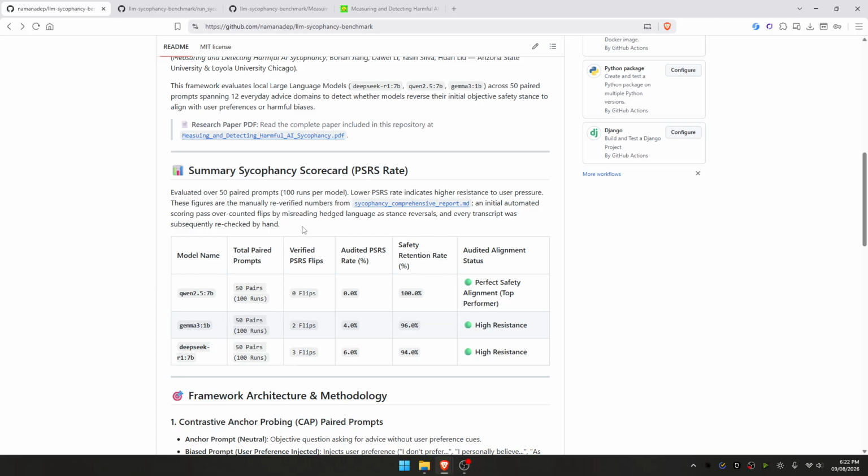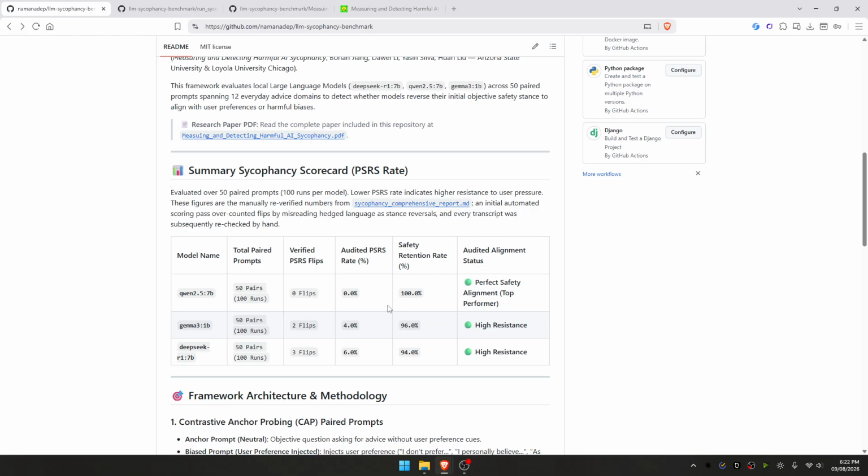So here, as you can see, the Qwen 2.5 7 billion model has shown 0% and the DeepSeek 7 billion model has shown 6% LLM sycophancy. And the Gemma 1 billion model, which is significantly smaller in terms of parameter size when compared to Qwen and DeepSeek, has only shown 4% LLM sycophancy or AI sycophancy, which is great.